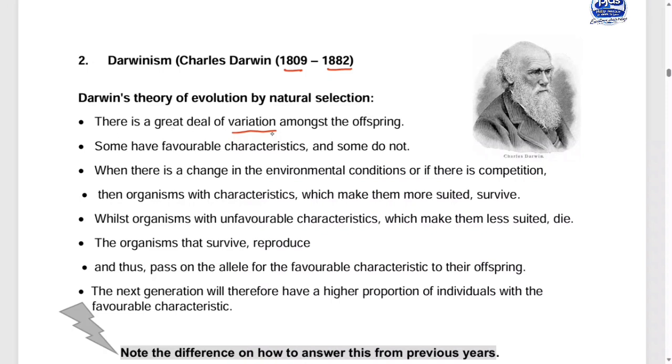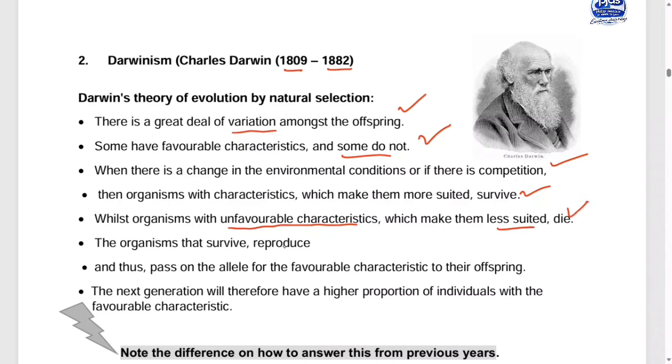So that is why we say there is a great deal of variation amongst the offspring. Some have favorable characteristics and some have unfavorable characteristics. So when there is a change in the environmental condition or competition, organisms with characteristics which make them suited to survive, meaning favorable characteristics, will survive, while those having unfavorable characteristics which make them less suited will die.